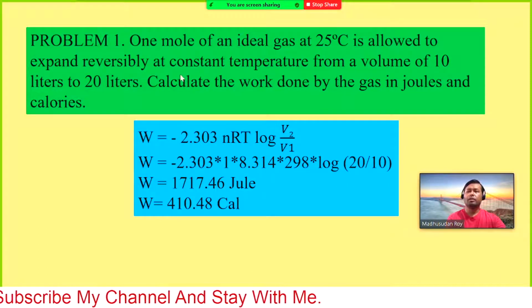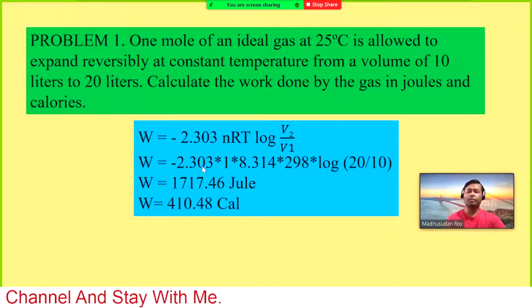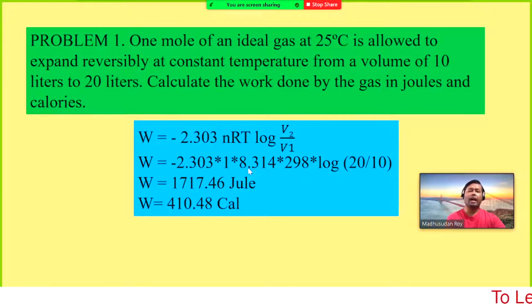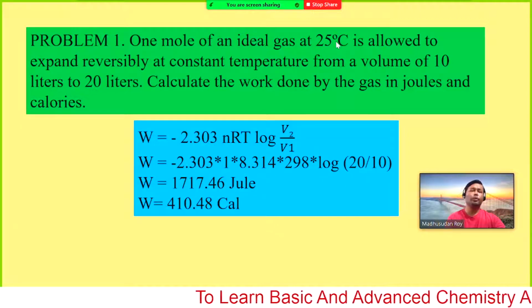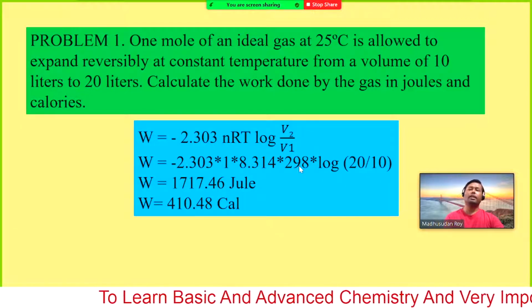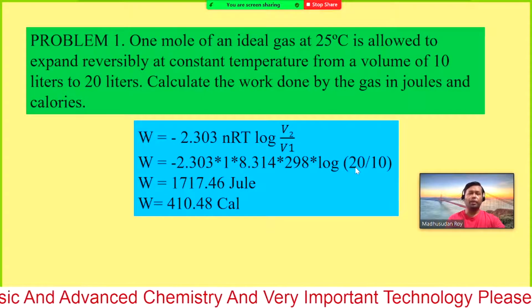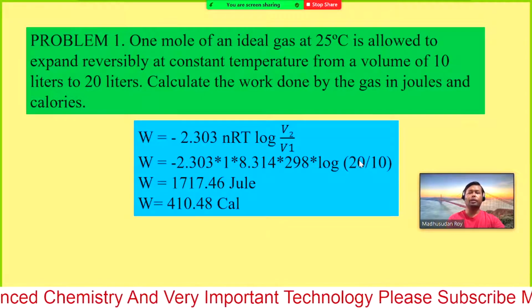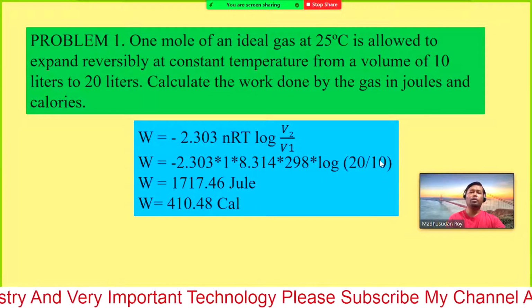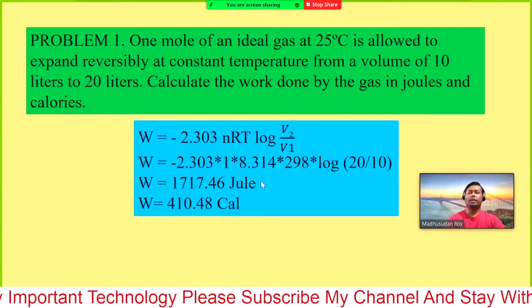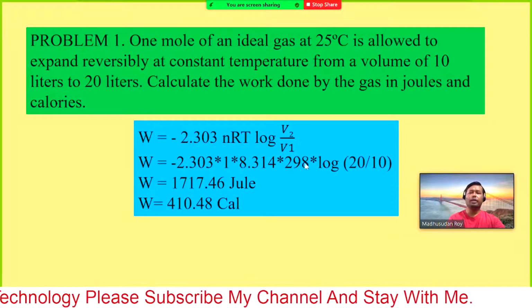What are the values? The value of n is 1. This is 2.303, and the value of n is 1, and this is the value of R in SI unit, and this is the temperature, 298 Kelvin. This is 25 degrees Celsius, which you can convert into 298 Kelvin. The log of volume V1 is 10 and V2 is 20. We know all the values, just calculate,